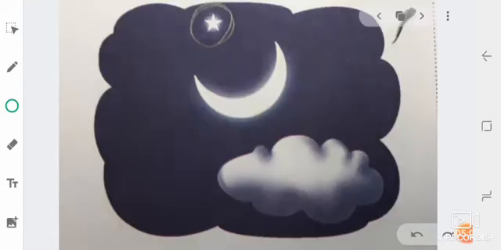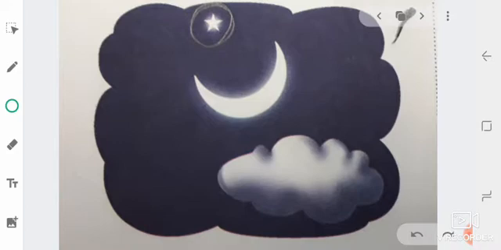In this picture, you can see the moon, star and the cloud. The question is, which object is above the moon?